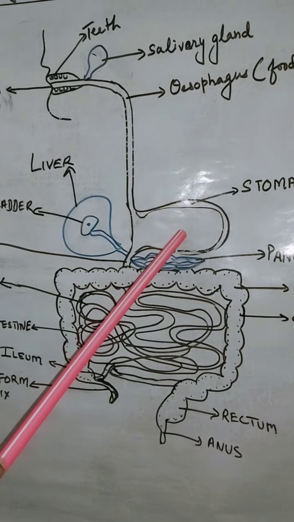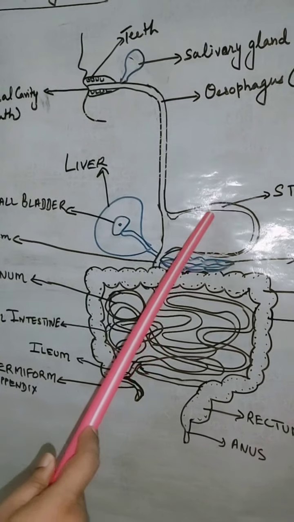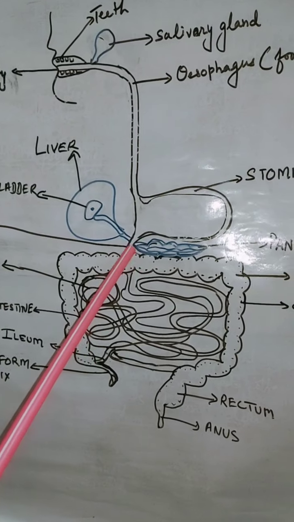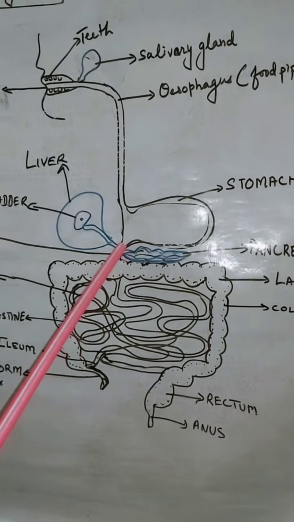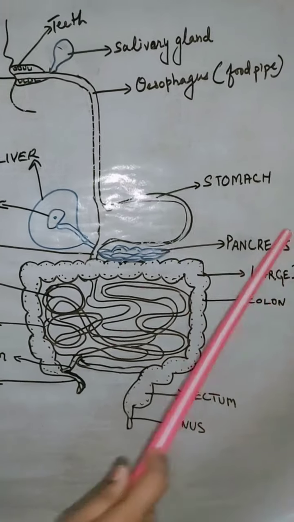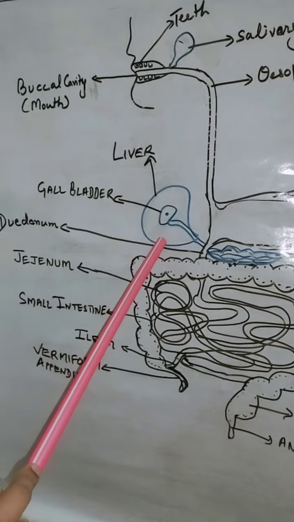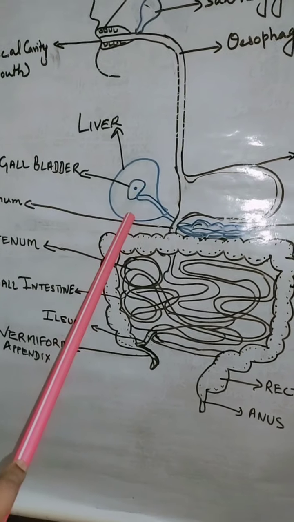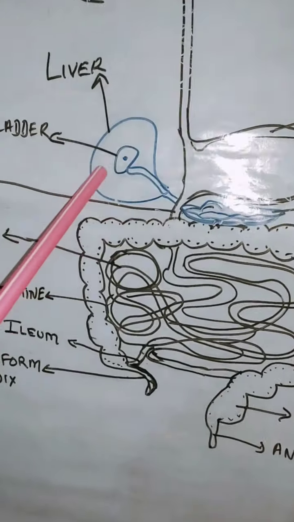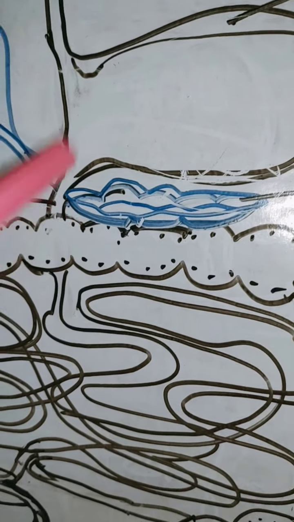Especially the partial digestion of protein takes place here. Okay. And then this food moves to the small intestine. You can see here the small intestine is connected with two other glands. What are those? One is the pancreas, another one is the liver. We all know that the liver is the biggest gland of our body. And what is its function? It helps in releasing bile juice in the intestine, not in the stomach.